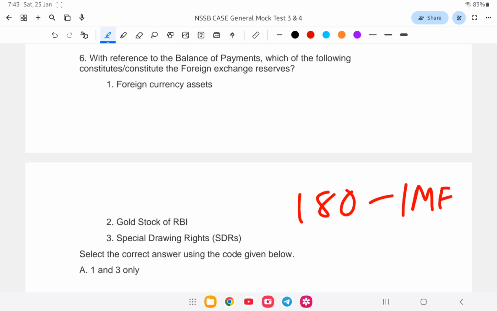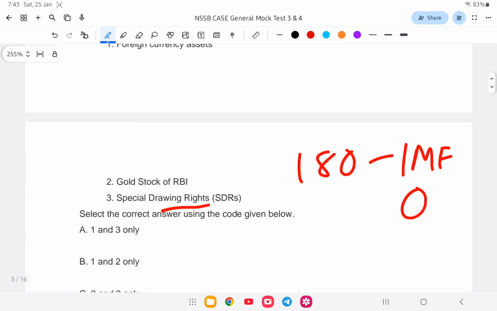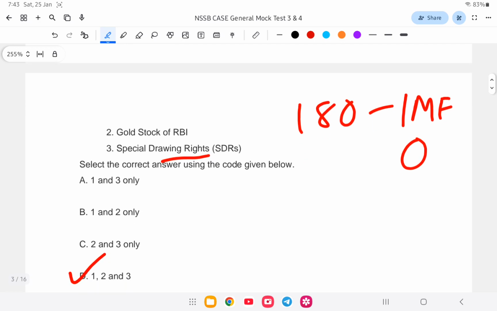A special drawing right is an issue to member countries that they can use like money. So special drawing rights also come under the foreign exchange reserve. So it will be 1, 2 and 3. Option D is the correct answer.